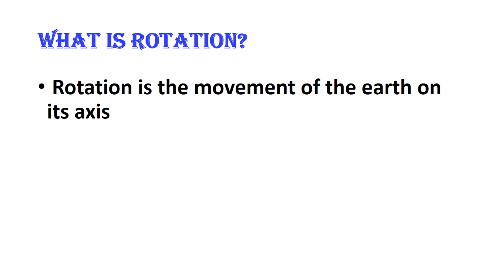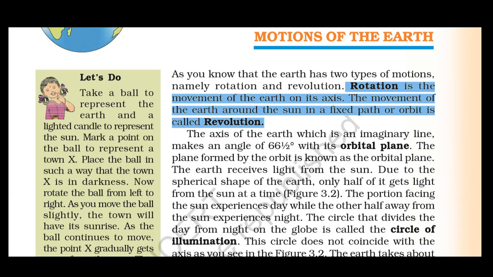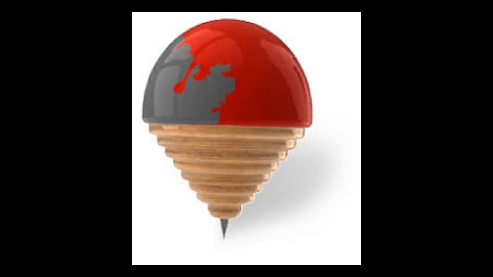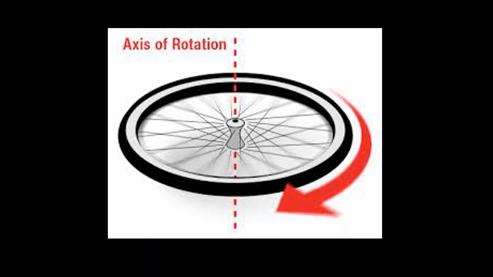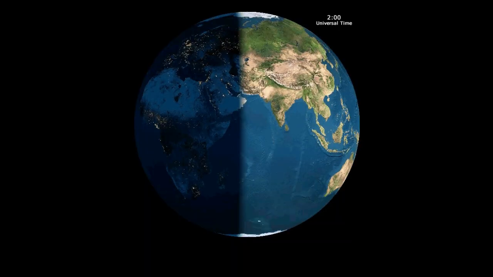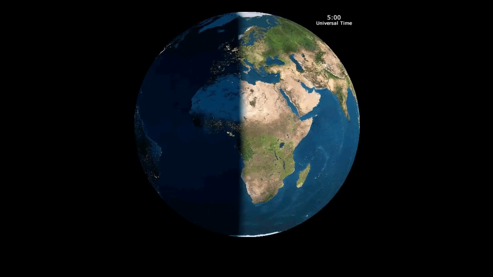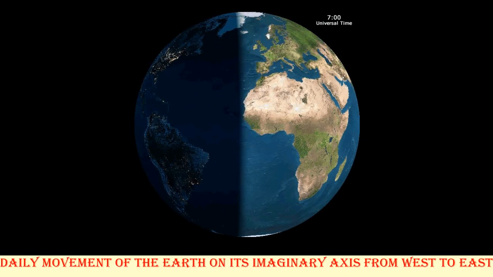Now we are going to discuss the definition of Earth's rotation. According to your NCERT book, rotation is the movement of Earth on its axis. But in simple words, rotation is a movement in circles around a central point. It is similar to the spinning of a top, a wheel, or the rotation of a fan. So, the daily movement of Earth on its imaginary axis from west to east is called rotation.